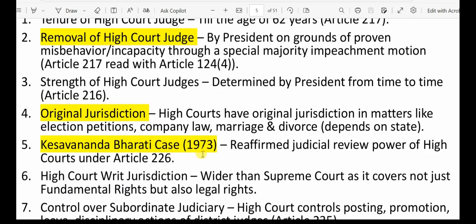Okay. Next, it's regarding the judicial review power. Based on the Kesavananda Bharati case 1973, which reaffirmed the judicial review power of high courts under Article 226.